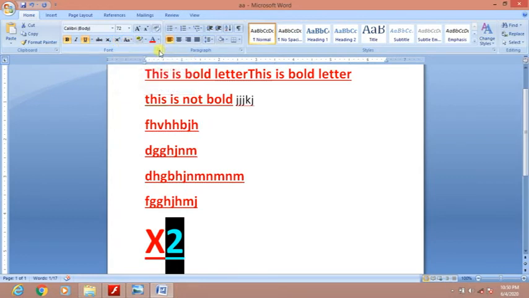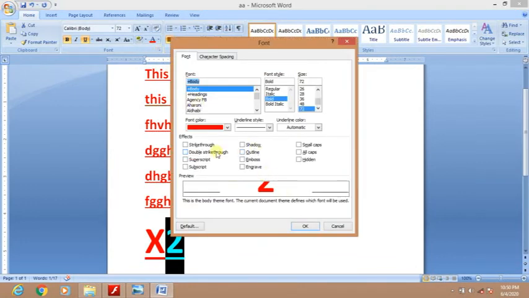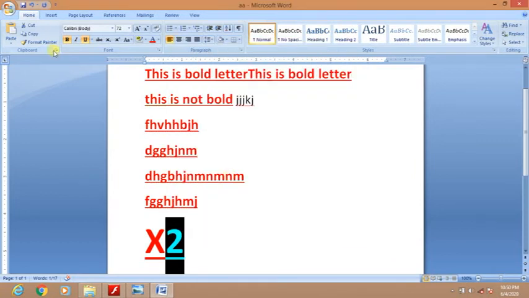Or we can click the font launcher, the font dialog box, and here you can see superscript, subscript. Or we can simply use the shortcut. Let us first apply the square. You can see now 2 has gone slightly above the line, and if you want to bring it slightly below the line, it becomes slightly below the line. This is subscript, and if it goes above, then it is superscript.